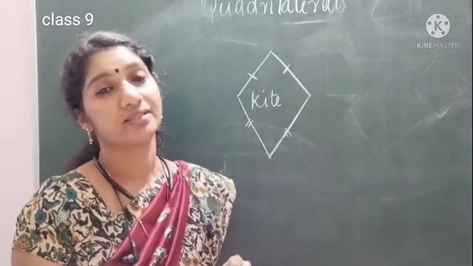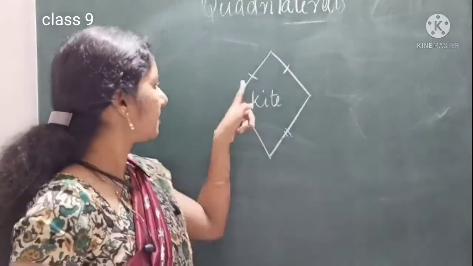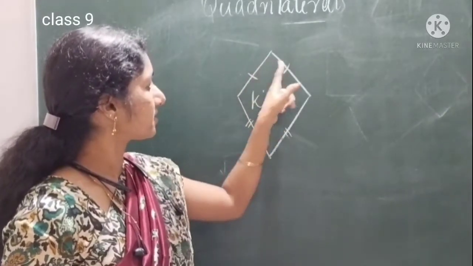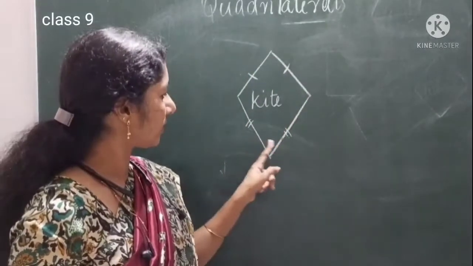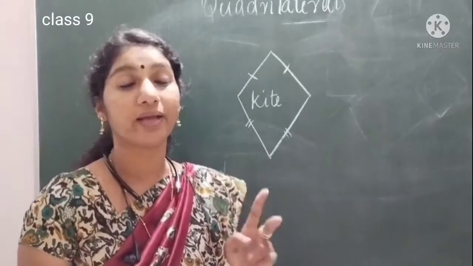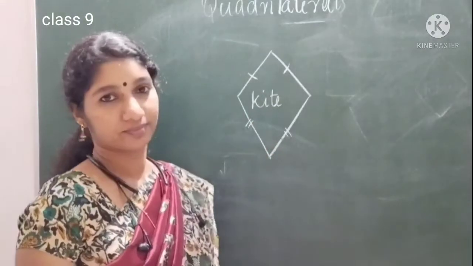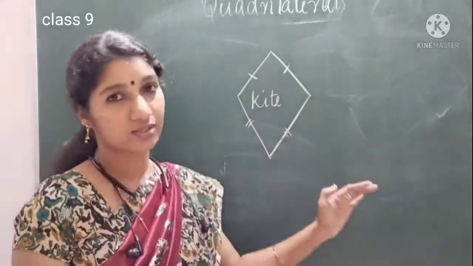Exactly two pairs. We already said there are four pairs of adjacent sides. These two are adjacent, these two are adjacent, these two are adjacent, these two are adjacent. Among these four pairs, if exactly two pairs of adjacent sides are equal, we can call it a kite.